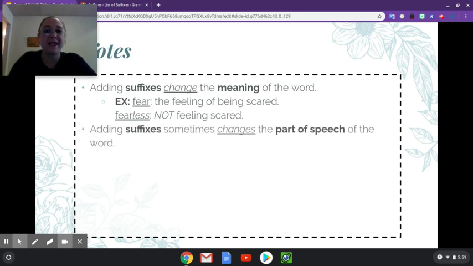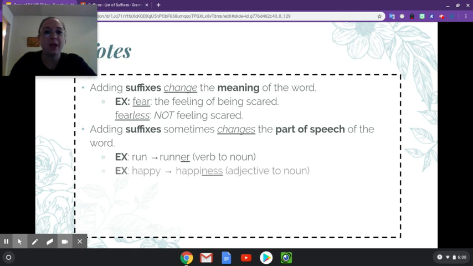Then we have: adding suffixes sometimes changes the part of speech of the word. In the word runner, run would be a verb, but when you add the suffix er at the end, you're changing the verb to a noun, saying it's a person now. And then we have happy. Happy is our base root word, and ness, again, changes the adjective into a noun.